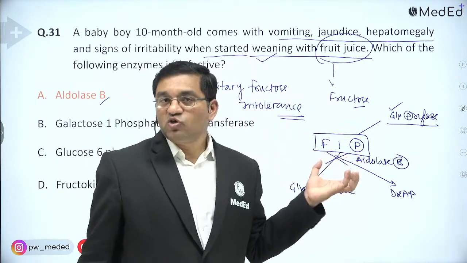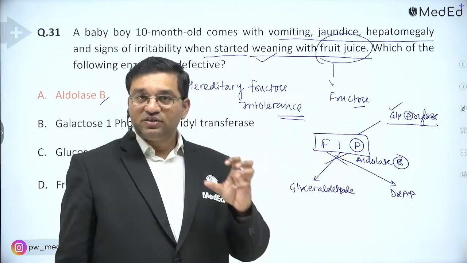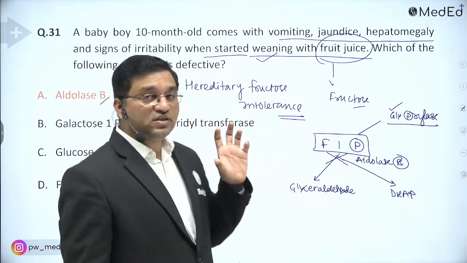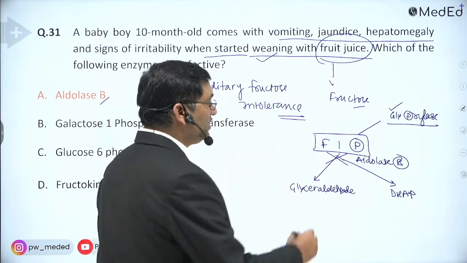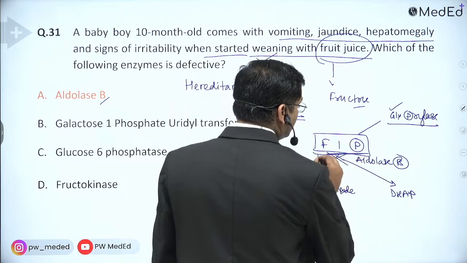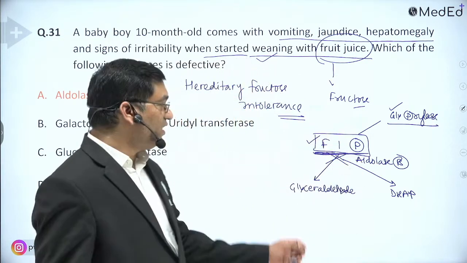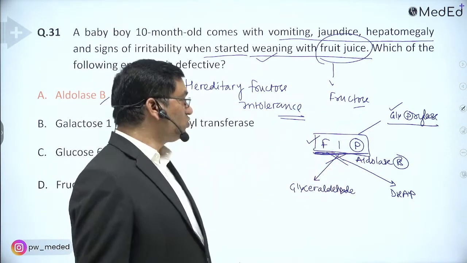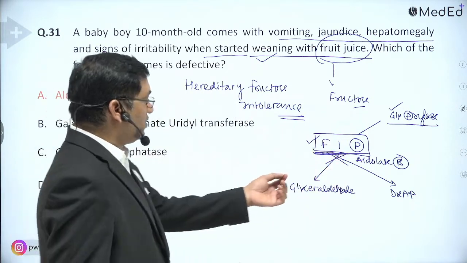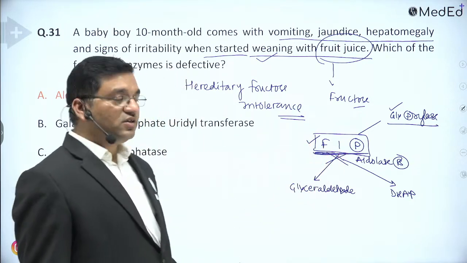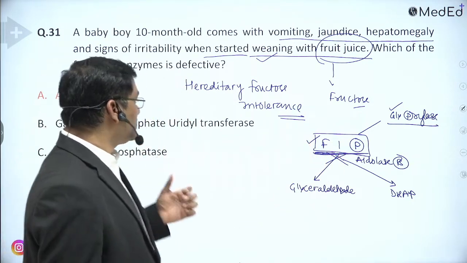Accumulation of this compound in the liver causes liver damage, and also causes jaundice and hepatomegaly. It affects bilirubin metabolism. Fructose 1-phosphate accumulates in the blood and the tissues. So there is aldolase B deficiency.